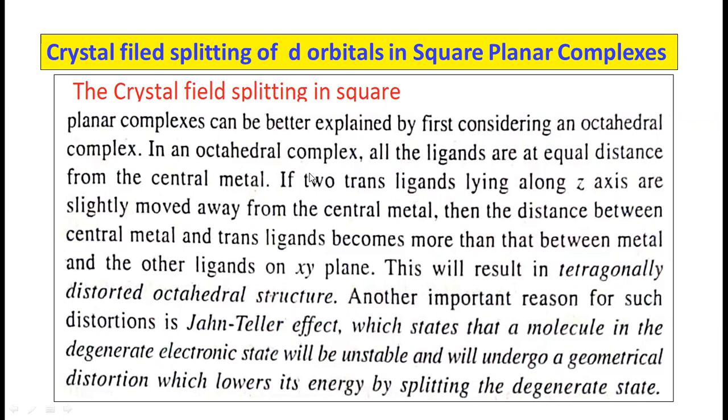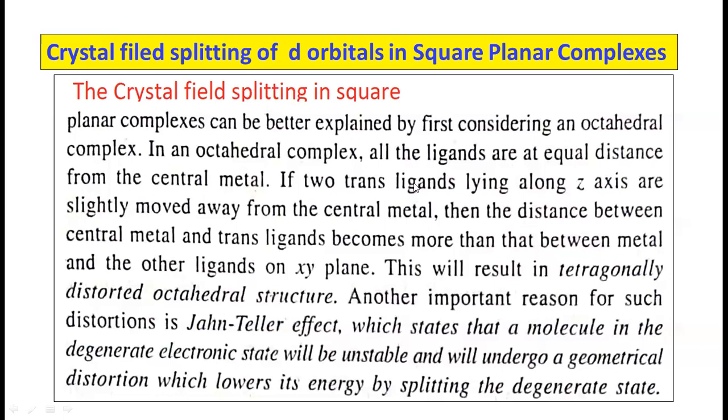The crystal field splitting in square planar complexes can be better explained by considering an octahedral complex, because we know the octahedral complex. In octahedral complex, there are 6 ligands around the central metal ion, and we know that the metal 5 d orbitals are split into two groups. In an octahedral complex, all the ligands are at equal distance from the central metal. Now, if two trans ligands which are lying along the z-axis are slightly moved away from the central metal.